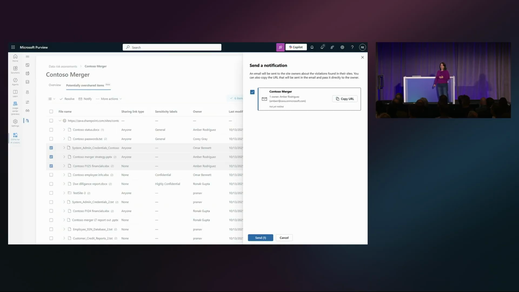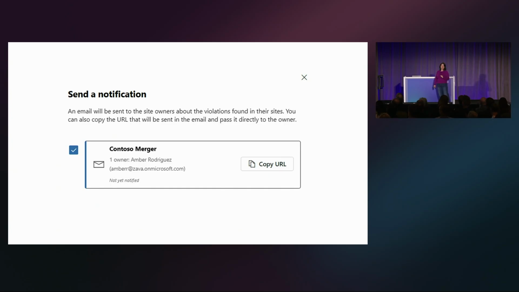Or I could send a notification to the site owner, and it's the site owner, not the site collection admin or anything else. And you can select every document you're concerned about and send it as one bulk email instead of individual emails. Or you could just send them a link to the remediation dashboard where they can take the same actions that you see here.